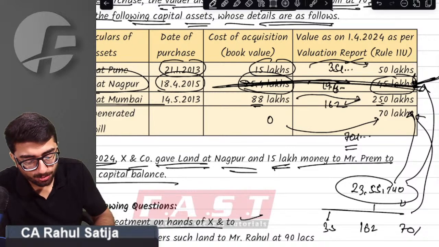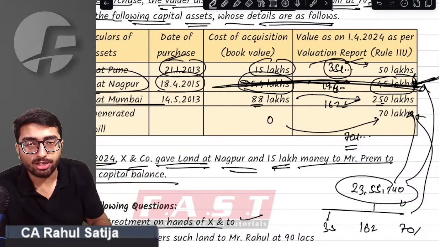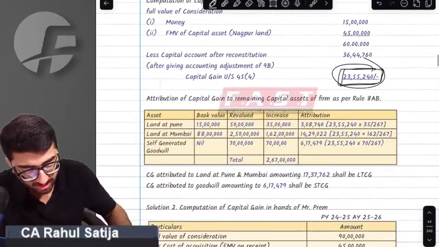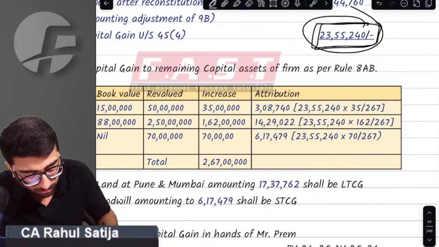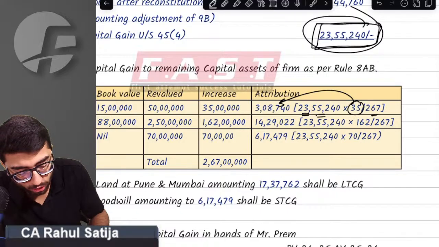Whenever I sell this Pune land in future and whatever capital gain arises, we will get a deduction of this earlier paid, earlier taxed capital gain. So just understand this with an example. Sir, for example, capital gain in the ratio of 35 is to 267 is to be attributed to Pune land.